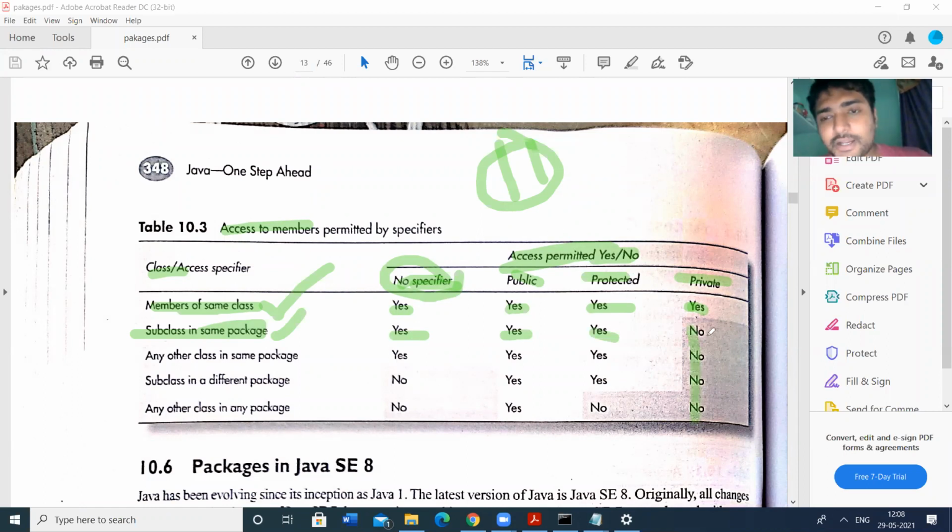If you declare a member as private, only that class can access those members. No other subclass can access them. So in all other cases, it can be accessed.